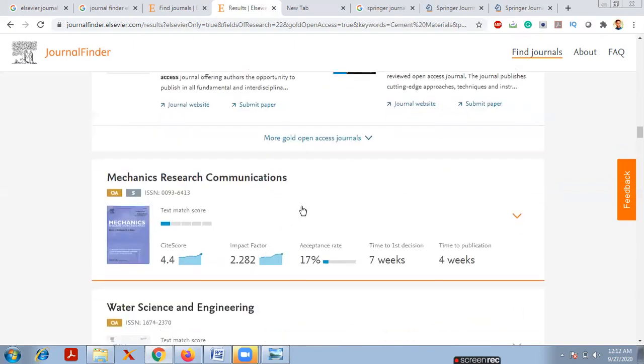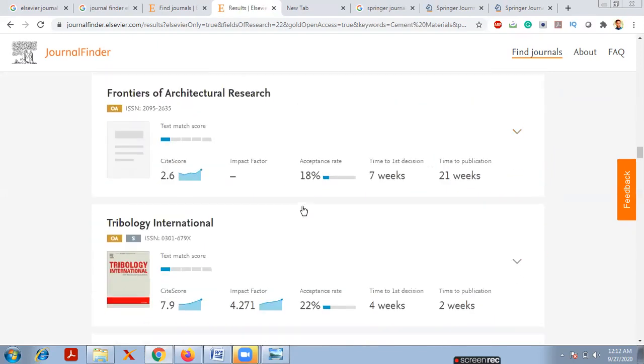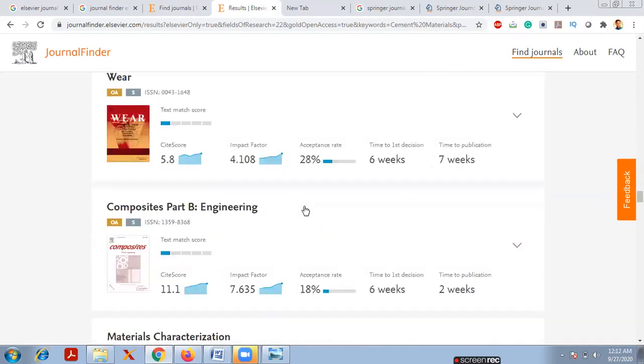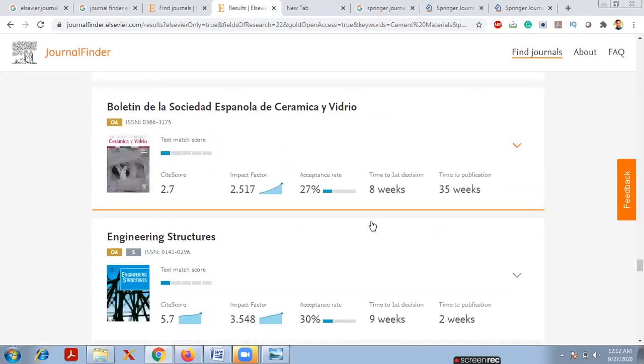And next, Mechanics Research Communications, Water Science and Engineering, Cement and Concrete Composites. Like that, it is showing around 48 journals. Okay, you can even try it yourself.